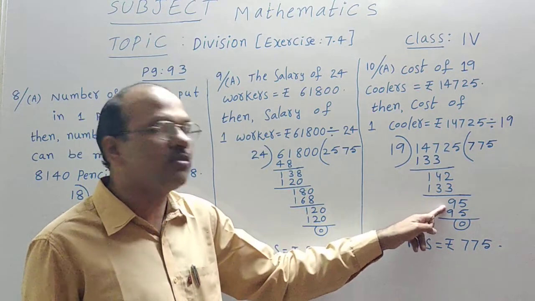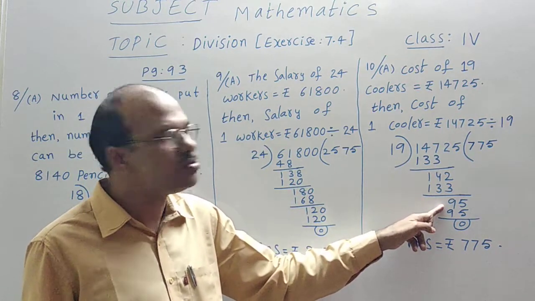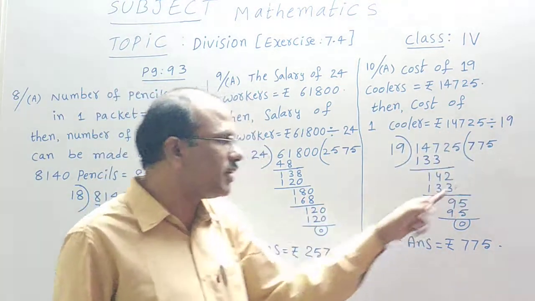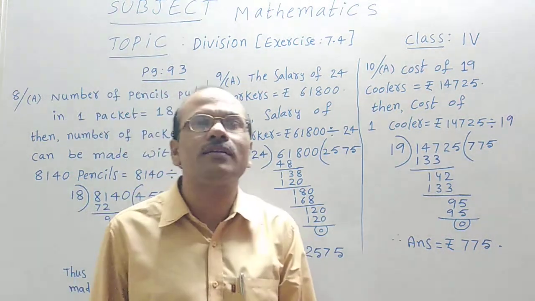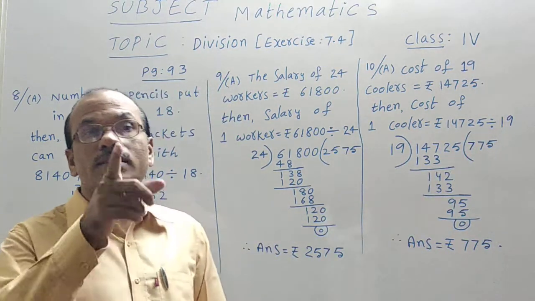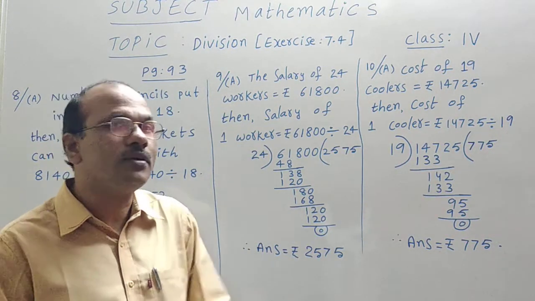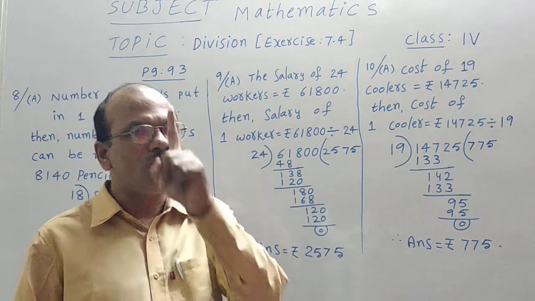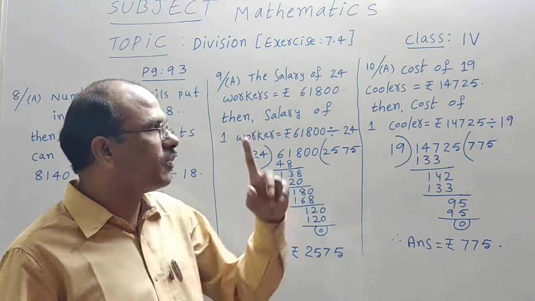Now 9 is left after the borrowing. Then 5 is dropped, 95. 19 5s are 95. Finally we got the remainder 0. Therefore the answer is 775 rupees. This is the cost of one cooler.